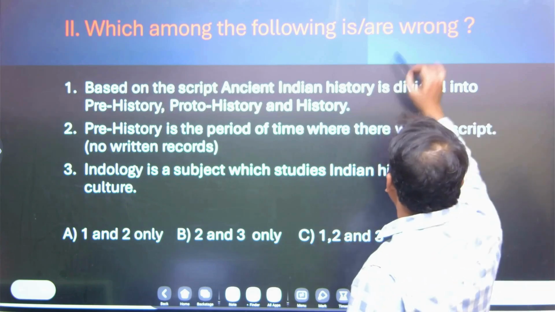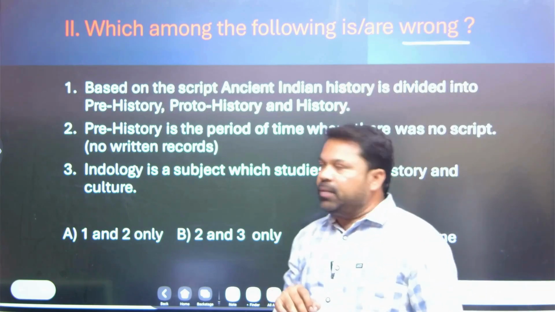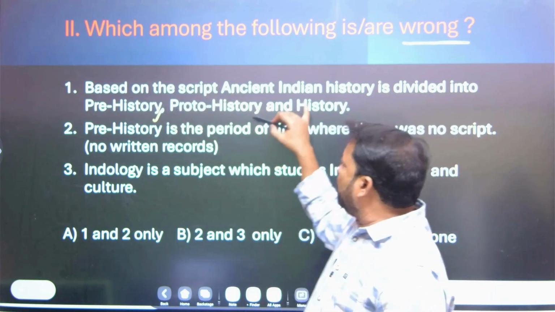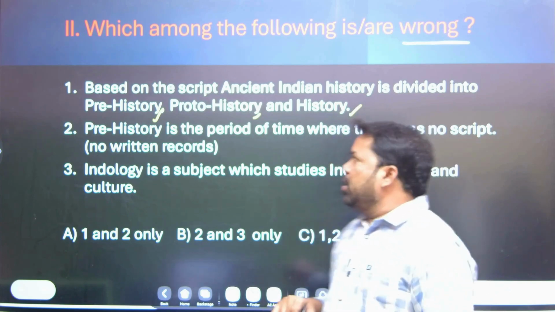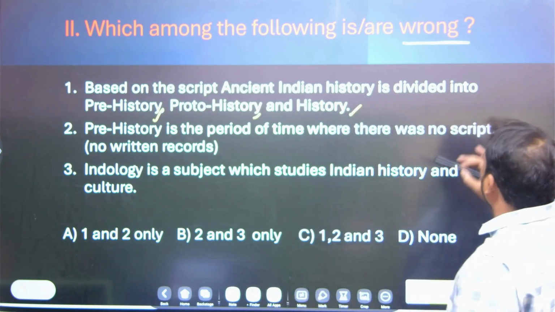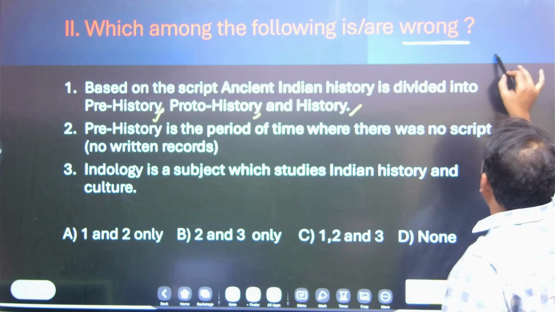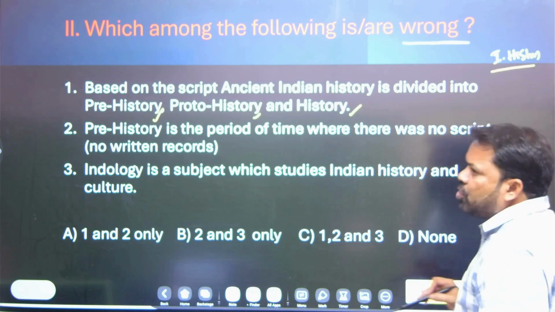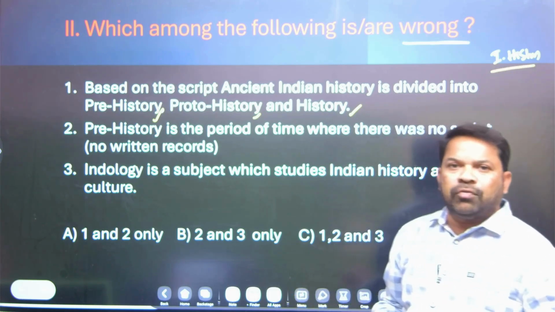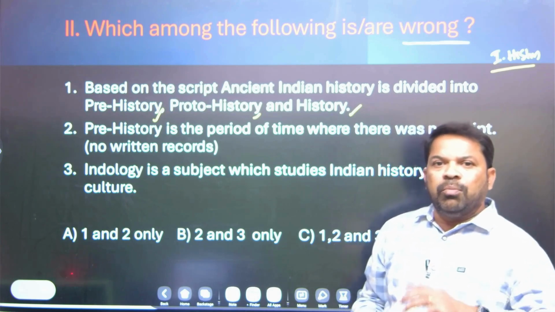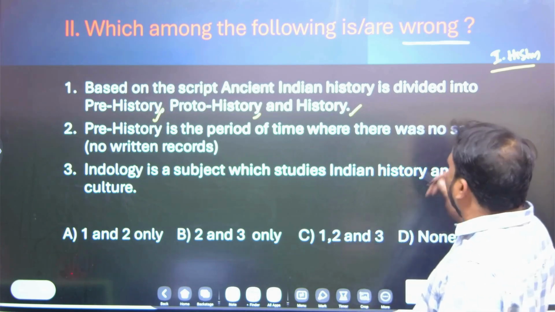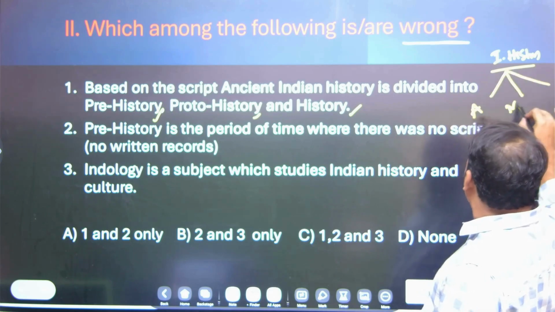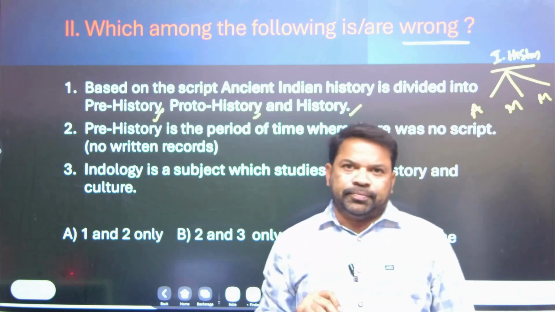Which among the following is/are wrong? The wrong statement. Based on the script, ancient Indian history is divided into prehistory, proto-history and history. Yes, come to the point. You have to know one thing. Indian history, according to the available information, started 1.4 million years ago because of the artifacts available from the Bori caves. And Indian history is divided into ancient Indian history, medieval Indian history and modern Indian history.